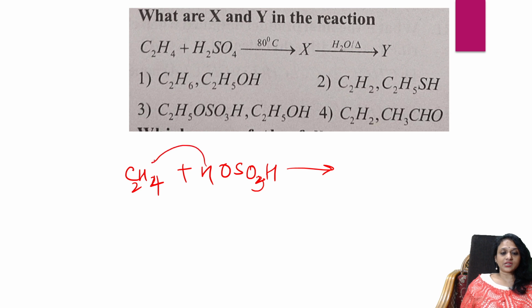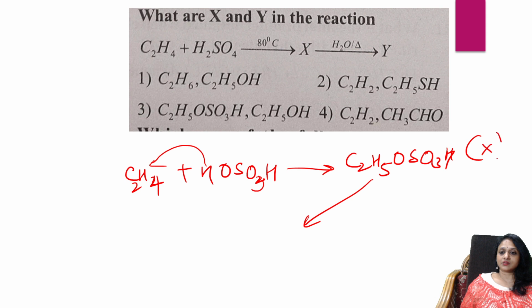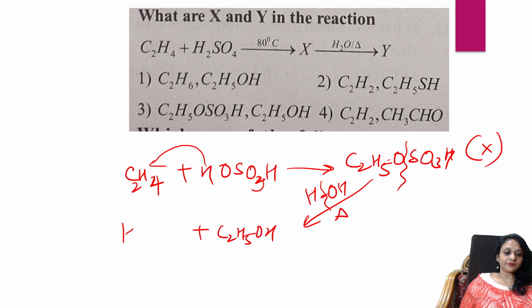This hydrogen goes and adds to this. Further, this is X. You're doing water hydrolysis and heating it. What will happen? The bond breaks here, and here also the bond breaks. The proton goes and adds to this, and I'll be getting H2SO4. So I get ethanol. So this is the option.